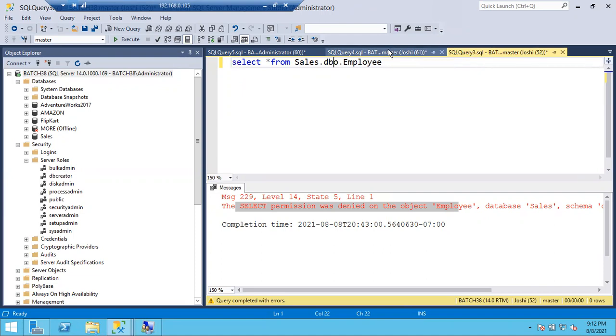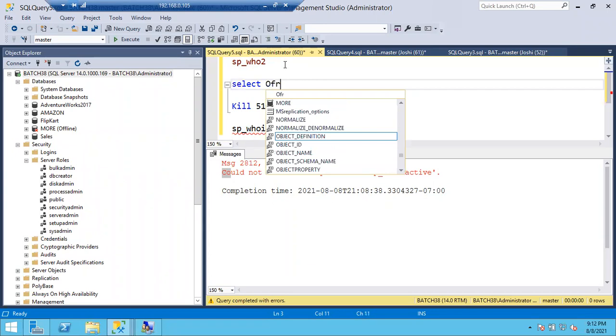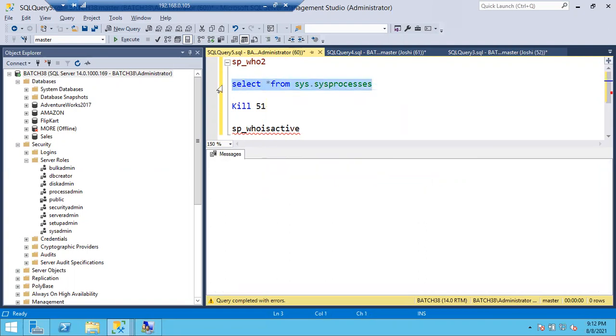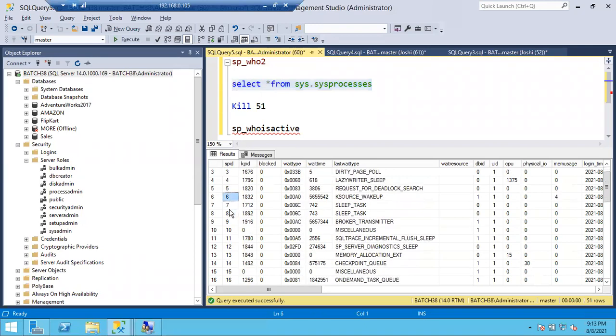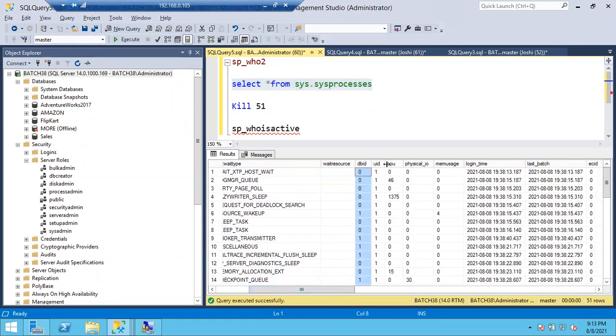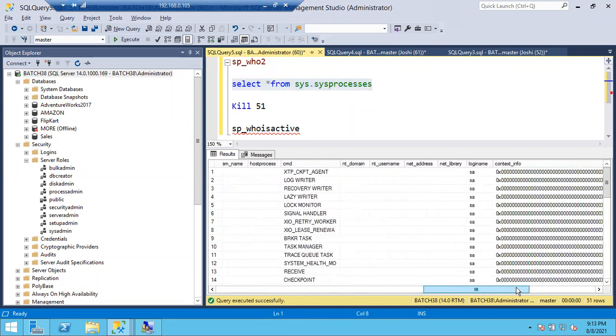How to see the sessions? You can use sp_who2, or there is another query also: select star from sys.sysprocesses. You can run this query also. Here you can see the session IDs and blocked. In case any blockings are there, you can see them under the blocked column, and wait type, what database they are running on, how much CPU it is taking, login time, start time, end time, everything.